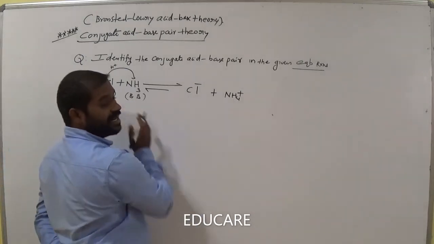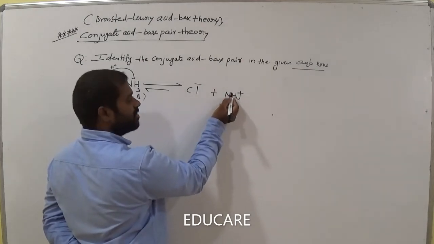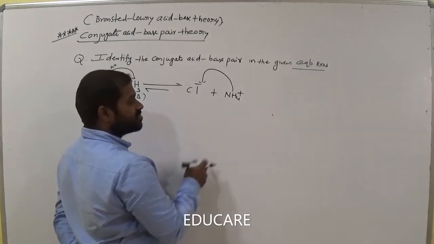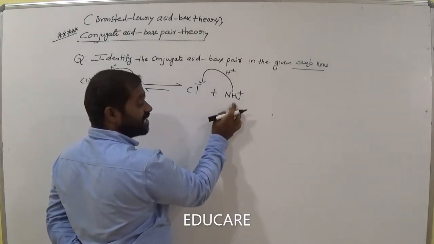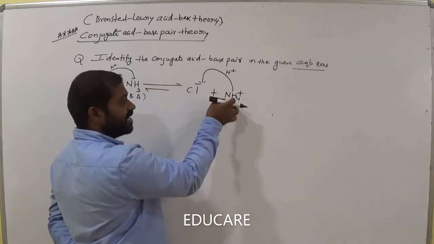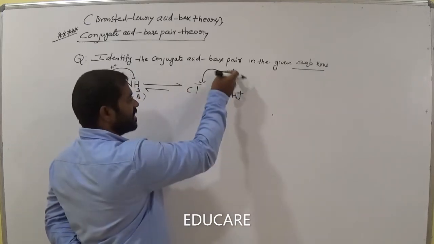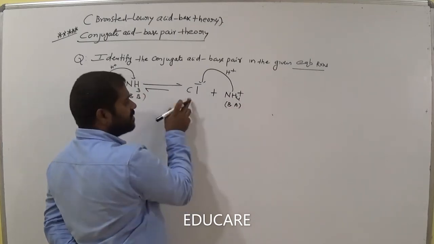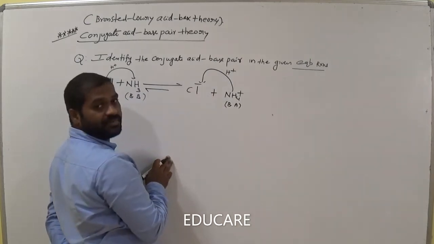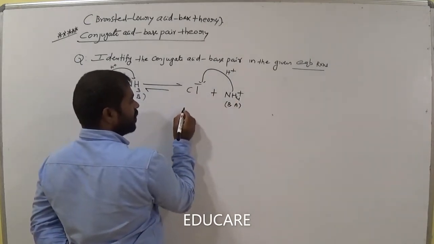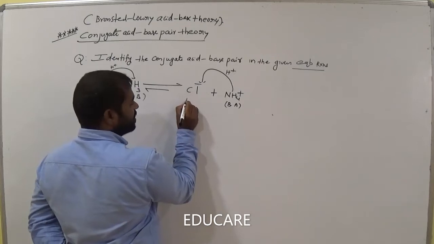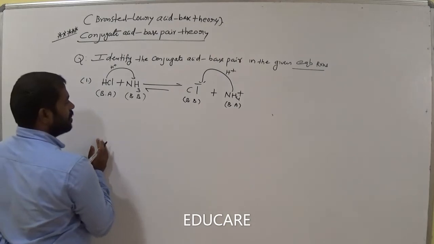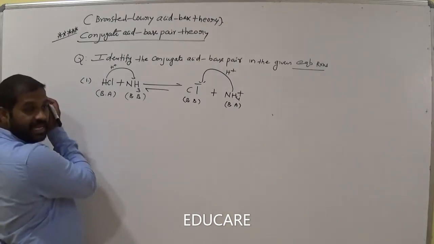Now come to the backward direction. Now this one has excess proton, that means it can donate the proton, am I right? So proton donor means here hydrogens are present or not? Four hydrogens are there. So then it can donate the proton or not? Yes. So now this is the proton donor, am I right? So it is called Bronsted acid, am I right? Now there is no hydrogen, it can accept the proton from this one. So now this is proton acceptor, that means we call it Bronsted base, am I right? Bronsted base.